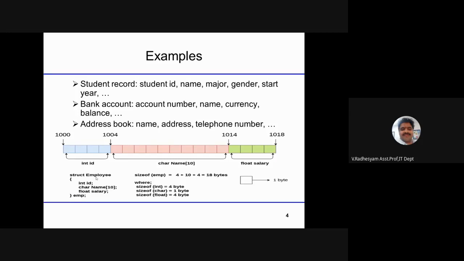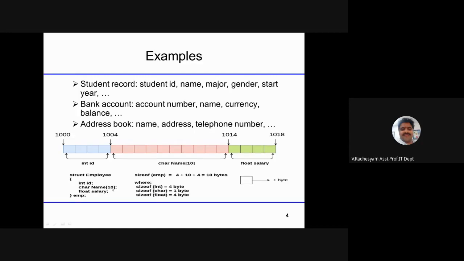Let us assume here it is 4 bytes. So int ID is 4 bytes. This one box represents 1 byte, suppose. 1, 2, 3, 4. 4 boxes represent 4 bytes. So the memory address is 1000 up to 1004 because of 4 bytes of memory.